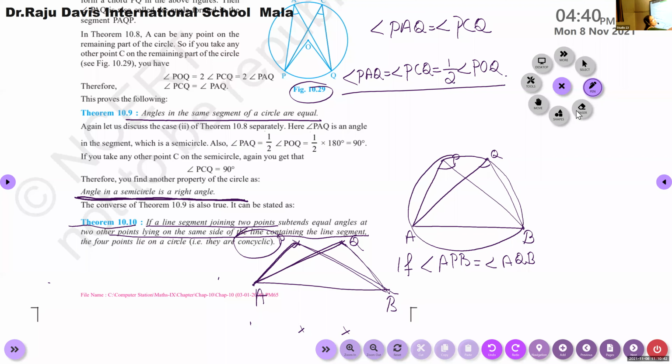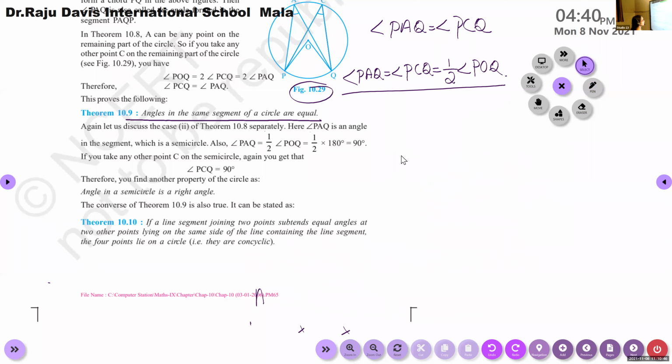Okay, so once again I will repeat. What does the theorem say? A line segment joining 2 points subtends equal angles at 2 points P and Q lying on the same side of AB.